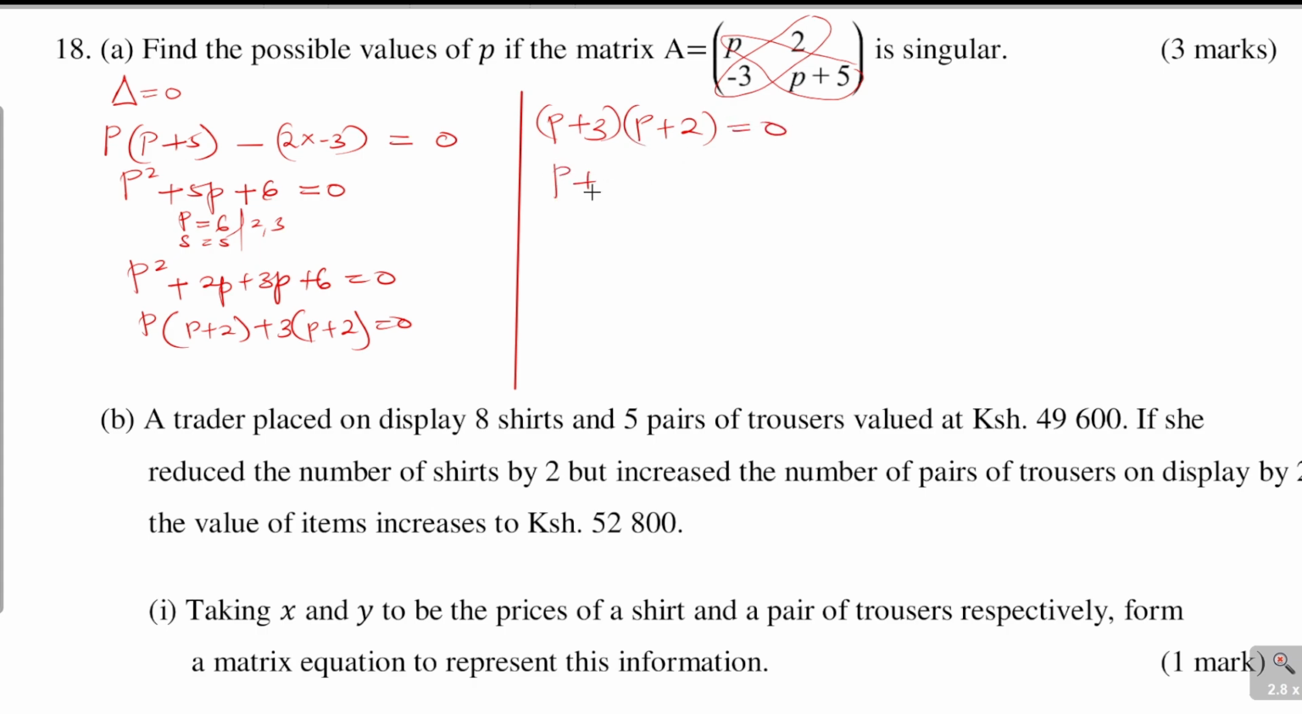That means that p plus 3 is equal to 0. And if that is the case, p is equal to negative 3. That is the first solution. Then p plus 2 is equal to 0, then p will be negative 2. So those are the two possible values of p, negative 3 and negative 2.